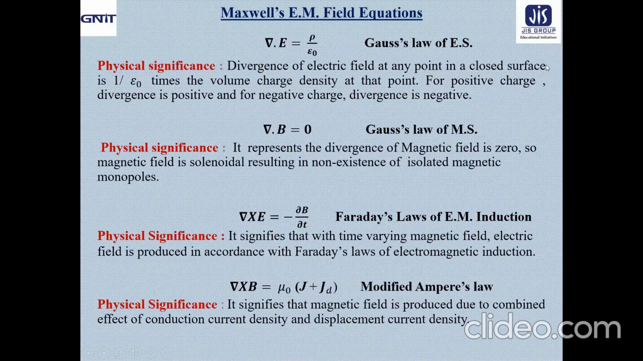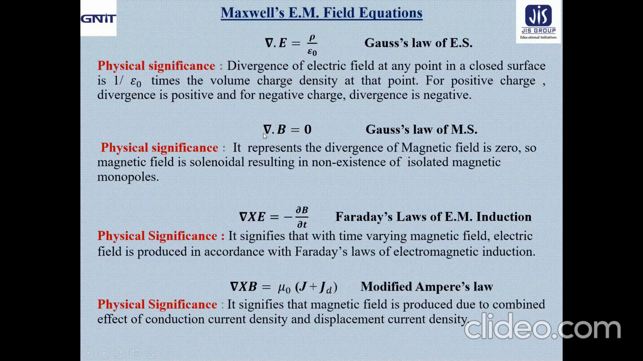Closed surface enclose the volume V. Obviously, for positive charge, divergence is positive, and for negative charge, divergence is negative. For positive charge, there must be a source point that we already discussed in our vector concept session. And for negative charge, obviously divergence will be negative because line will be inward. So there will be the sink point.